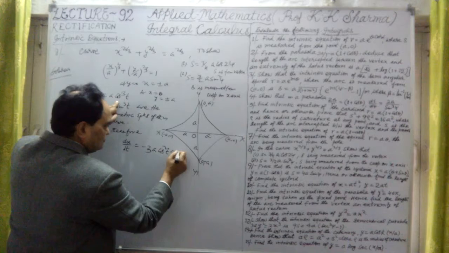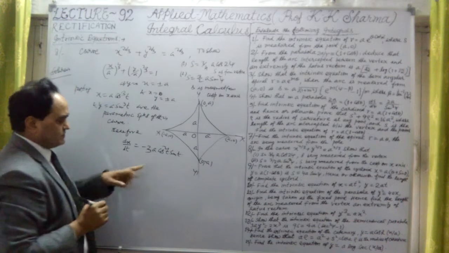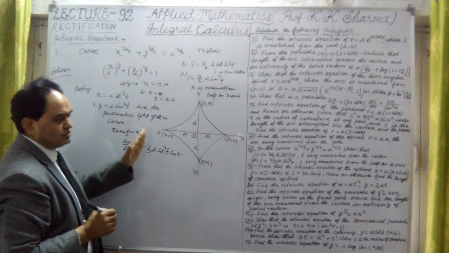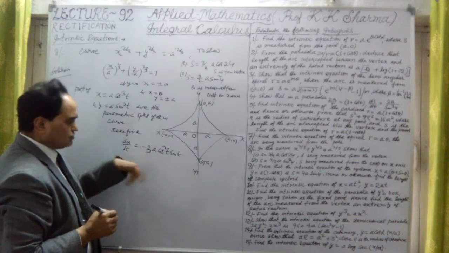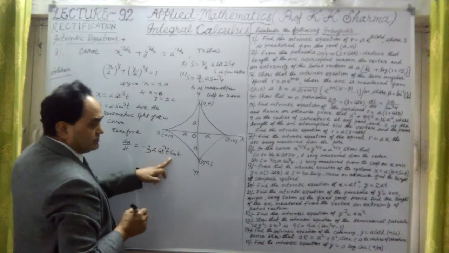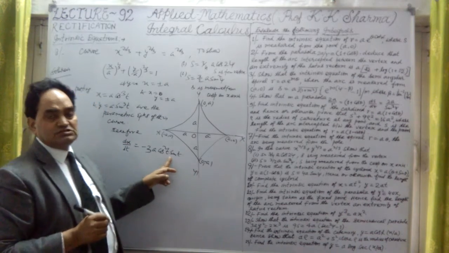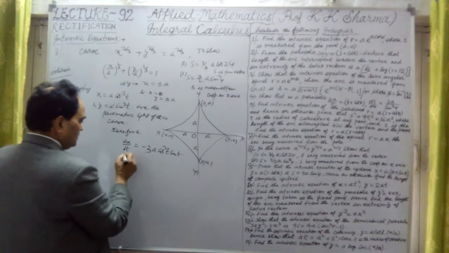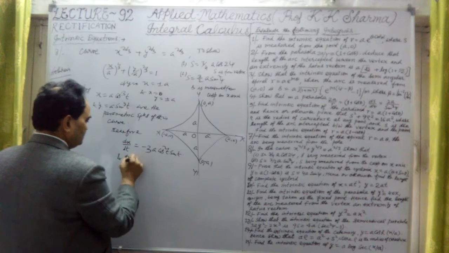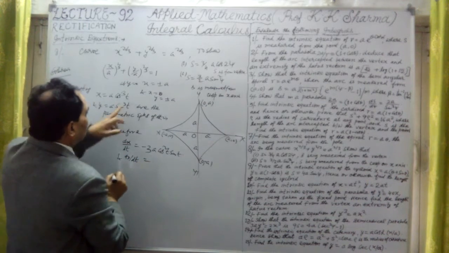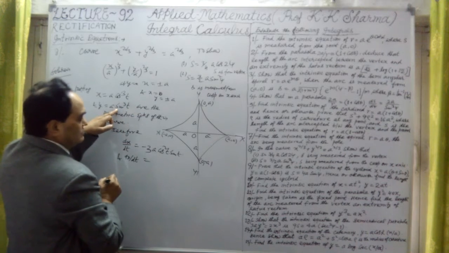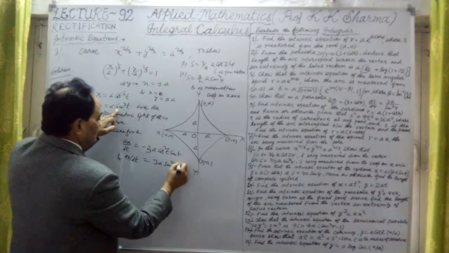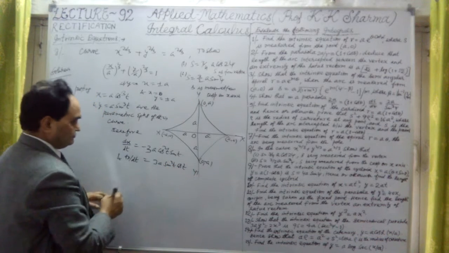First it will be 3 into a into cos square t, then cos is again differentiated by the function of a function method, so cos is differentiated as minus sin t, so this is the negative sign. And dy by dt from the second equation, a sin cubed t, is 3a sin square t into cos t.